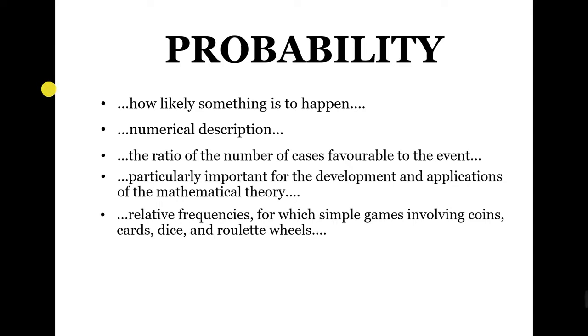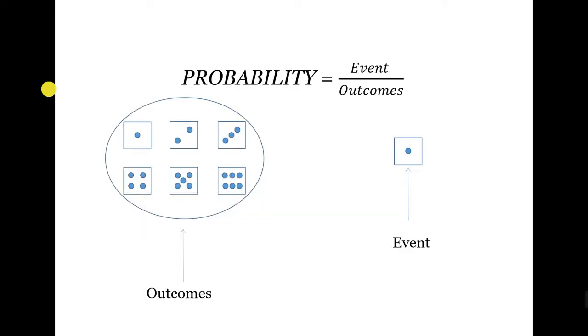Probability is the likelihood of a specific event happening, like winning the lottery or rolling a 6 on a die. Finding probability is easy by using the probability formula: the number of the event divided by the number of outcomes. Now, from this figure, if the first roll of the dice is an event, and that is 1 out of 6, then the 5 other outcomes cannot occur. So this is only for the first roll of the dice.